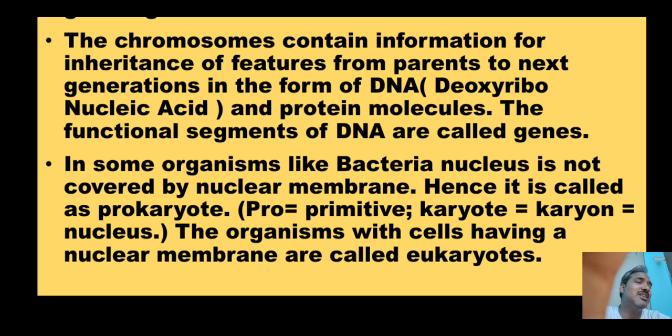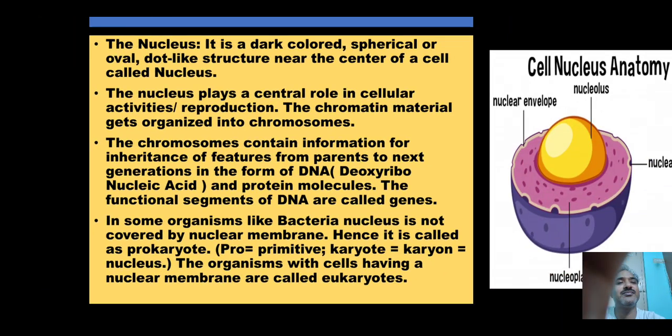On the other side we can see the eukaryote, which has a protective membrane we call the nuclear membrane. Because of the presence of a nuclear membrane we call it eukaryote, and the absence of a nuclear membrane we call prokaryote.